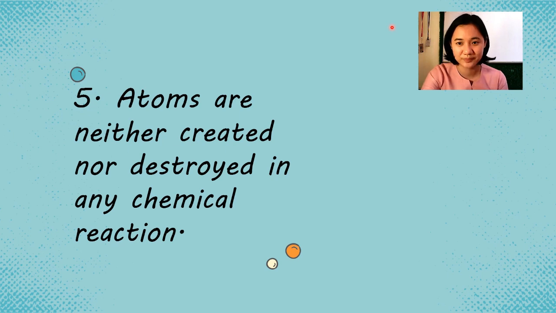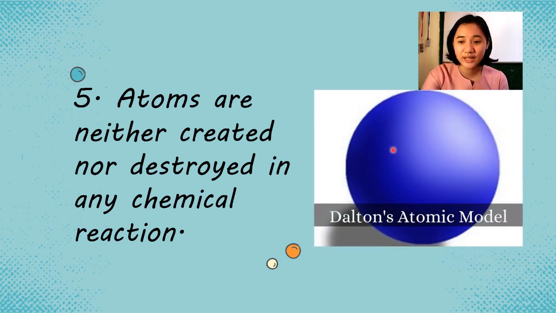So pwede yun. So this is now the model of John Dalton. Okay, so ito yung model ni John Dalton sa atom. Para siyang billiard ball, no? But inside this atom, hindi pa niya alam kasi wala pa naman siyang idea about dyan. But he's right that atom is the smallest particle. Okay? But inside the atom, meron pa palang surprise na nandyan.